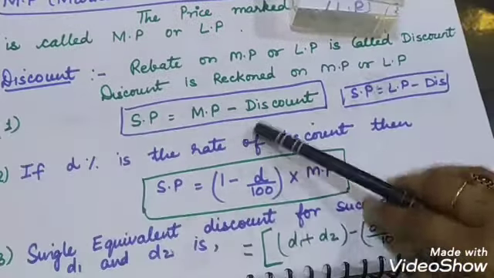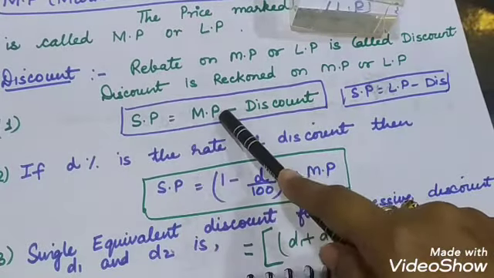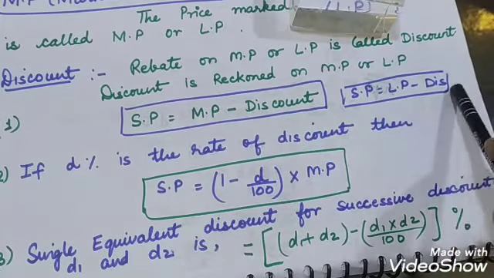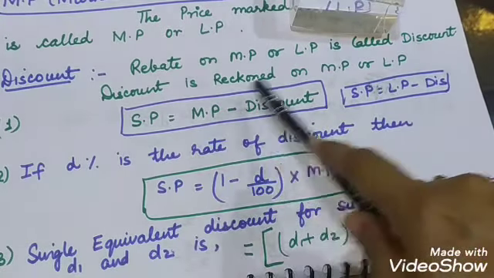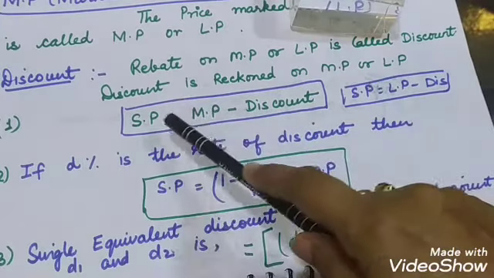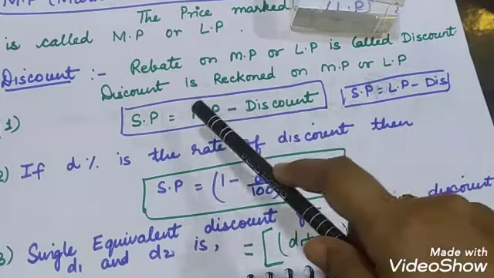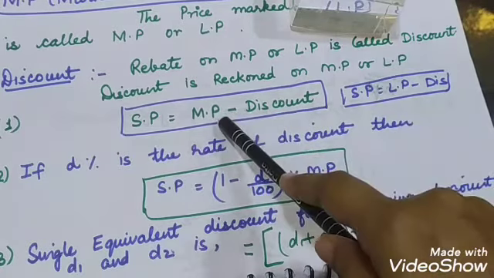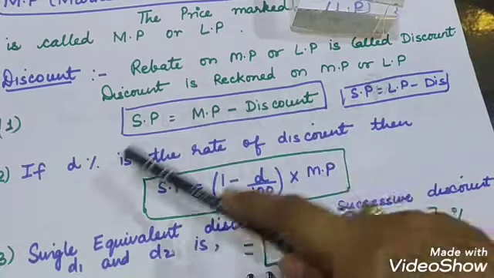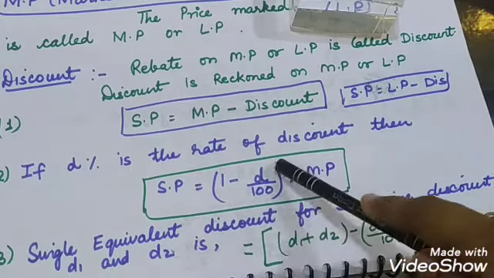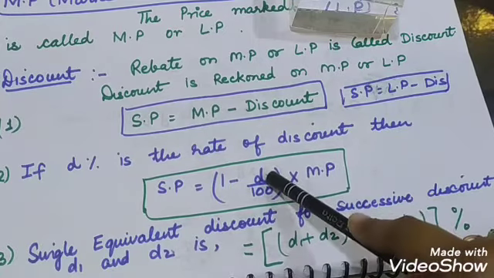So now we will see the first formula. Selling price is equal to marked price minus discount, or list price minus discount. MP and LP both are same. So if discount is given and marked price is given, to find the selling price you will use the formula marked price minus discount. And if discount percentage is given, then you will use the formula 1 minus D upon 100 into MP, where D is the discount percent.